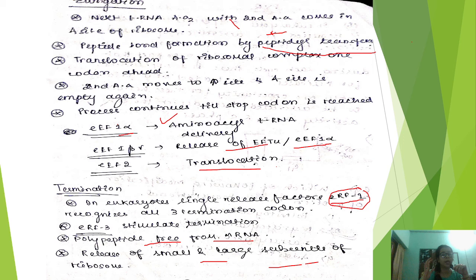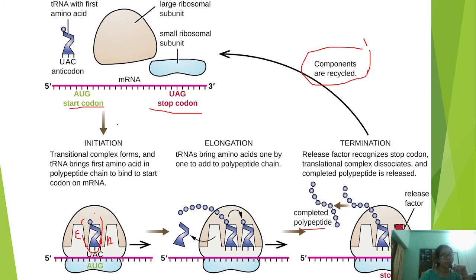If you are very clear with the prokaryotic translation, then you will find this eukaryotic translation very easy. Okay. So I request you all to first watch the first part of the video, because in that diagram I have explained in detail what is happening.